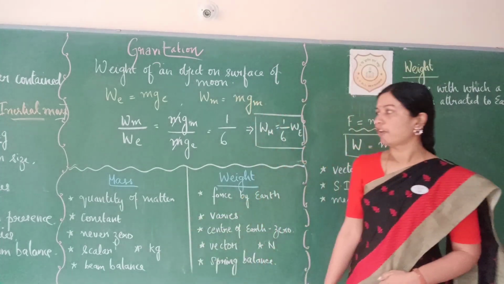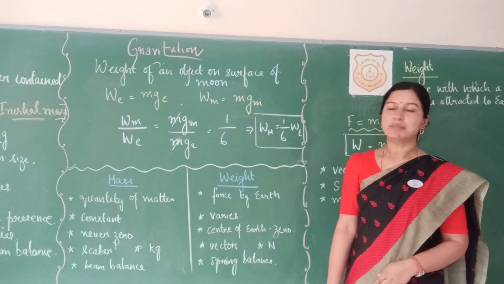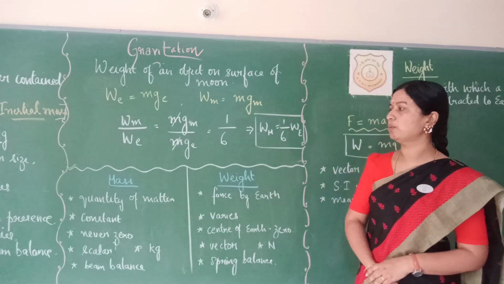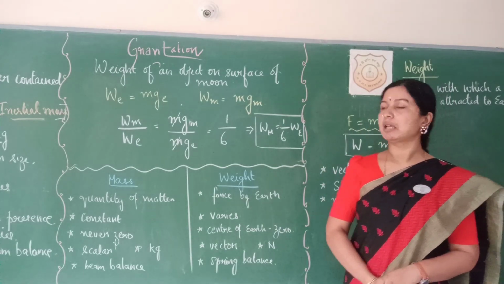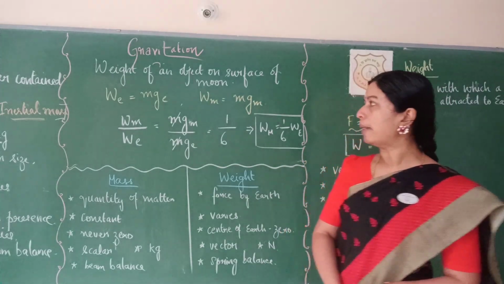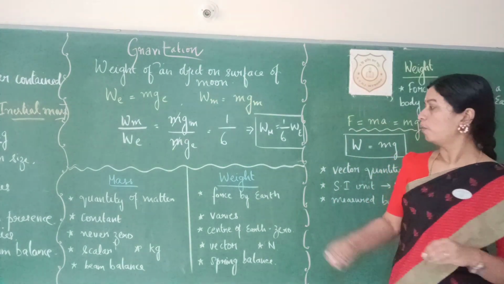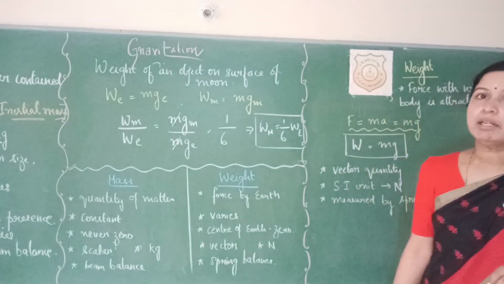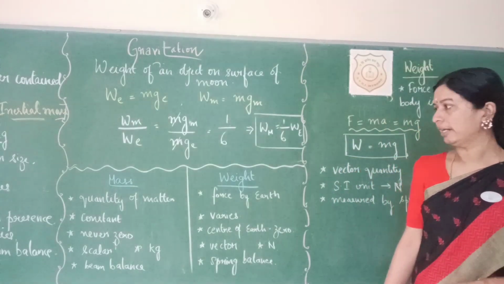Let's check out some more differences between mass and weight so that it becomes clear to you. The first point is the definition of these quantities. Mass is the quantity of matter contained in an object, whereas weight is the force exerted by the earth on an object.